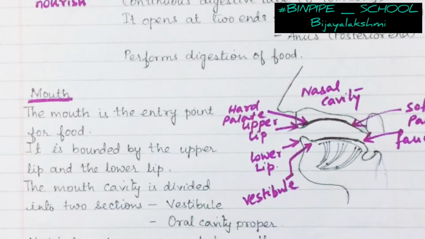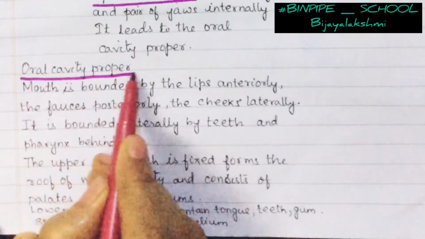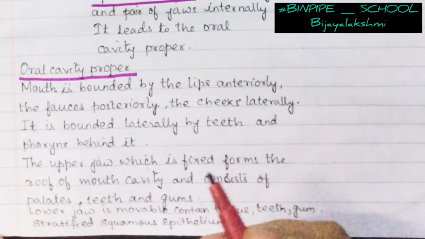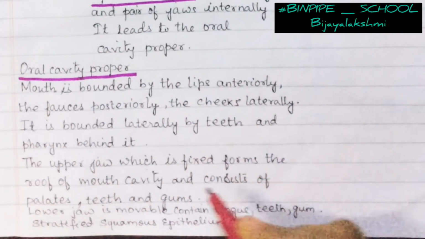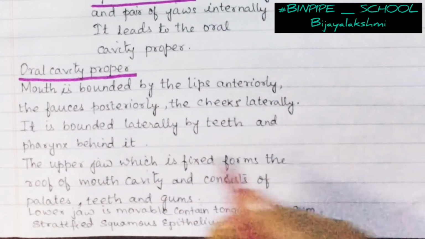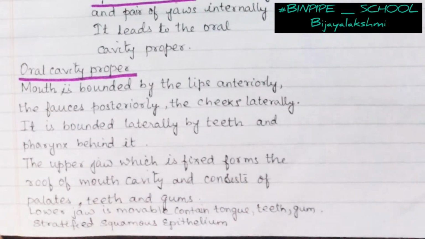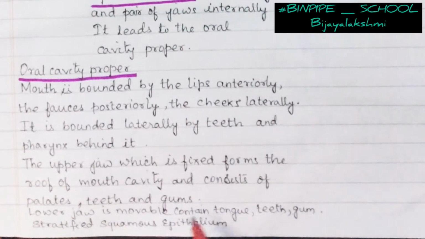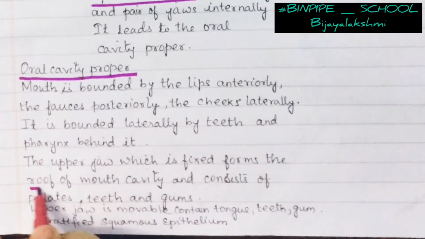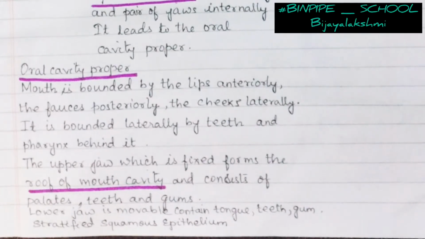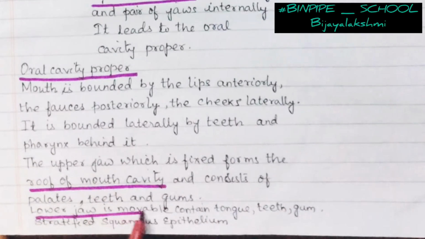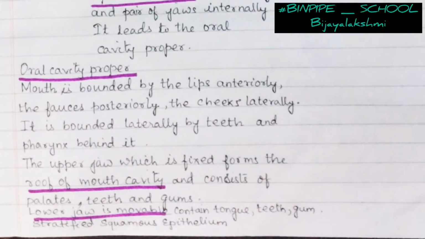In the oral cavity proper, the mouth is bounded by lips, fauces and cheek laterally. The upper jaw in the mouth is fixed, not moving. It forms the roof of the mouth cavity, and it consists of the hard palate. The teeth and the gum are also present there. The lower jaw is the movable one, and it contains teeth, tongue and gum.